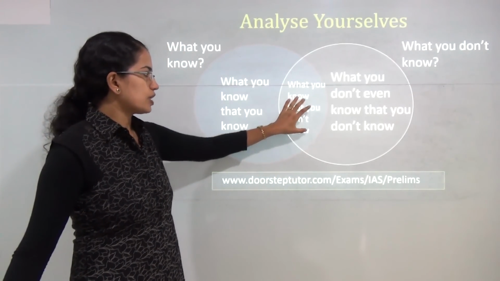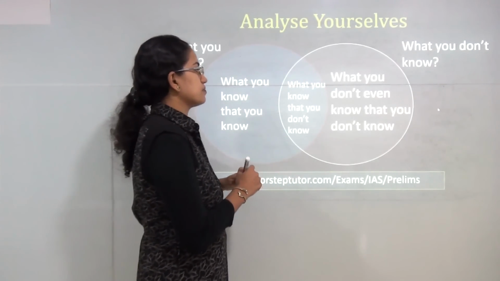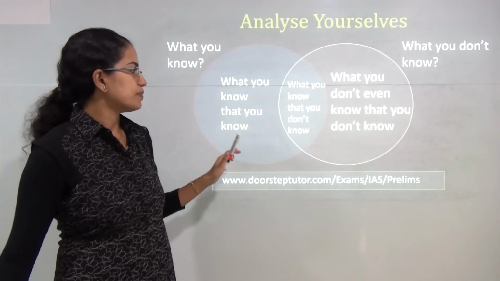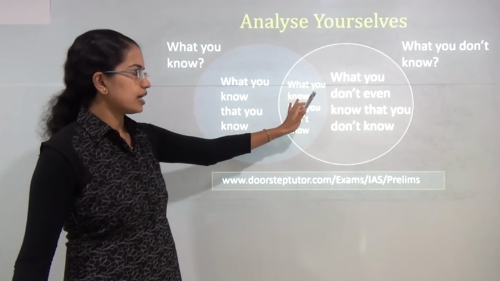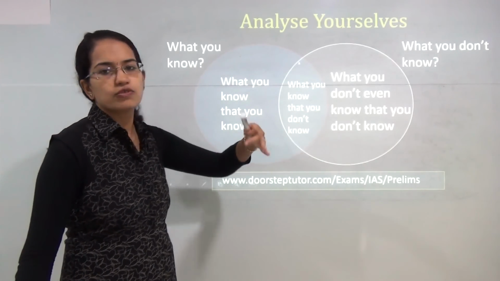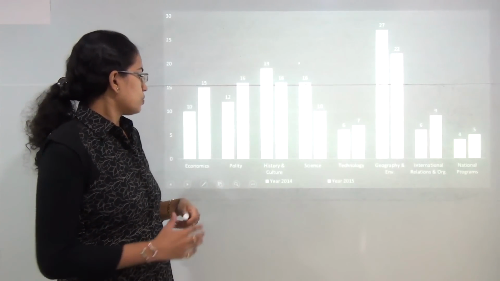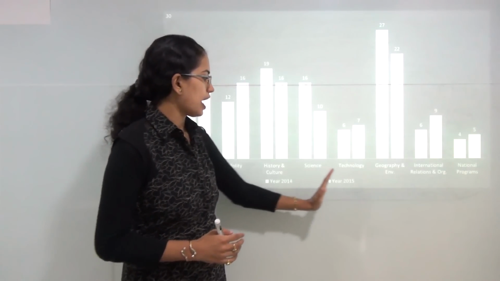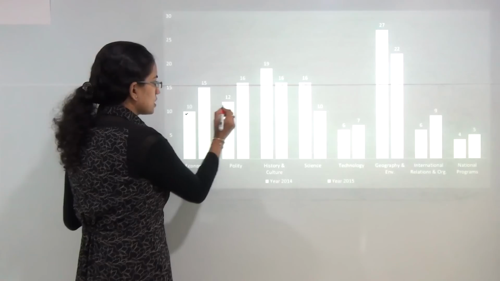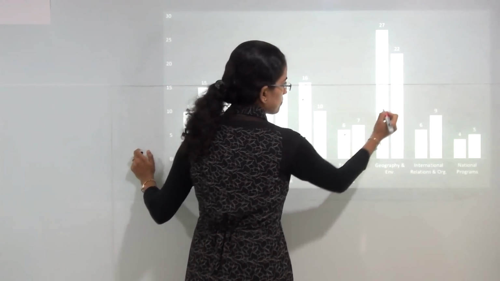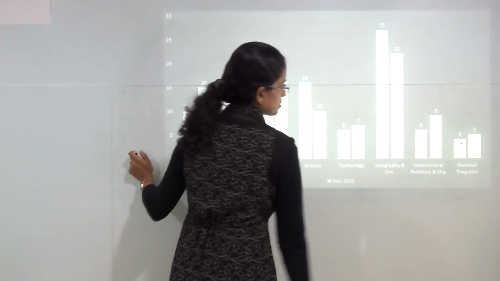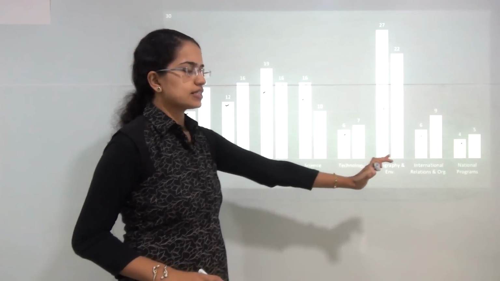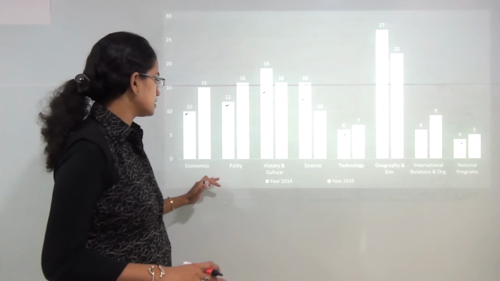So what we need to focus on is mainly the areas that you know but are not sure about. It's better to focus on the areas which are, I could say, an intersection of what you know and what you don't know. Now here we have done the analysis of 2014 and 2015. The first graph shows 2014 and the next one shows 2015. As you can see, we have the various subjects based on which we have done the analysis.